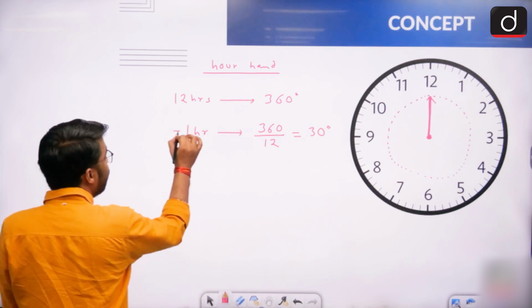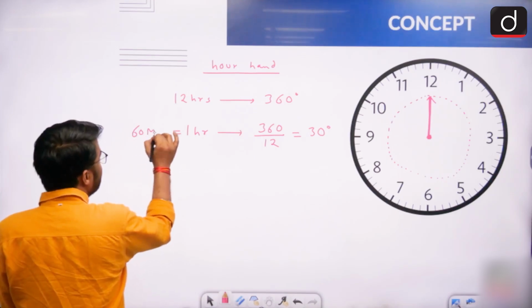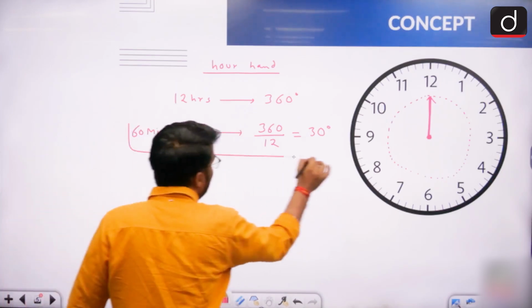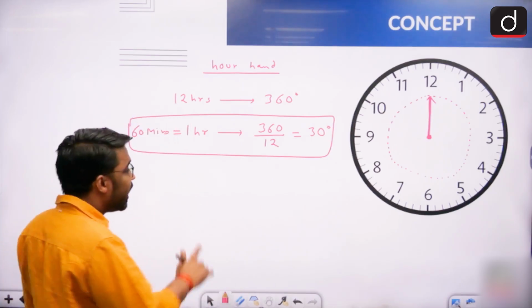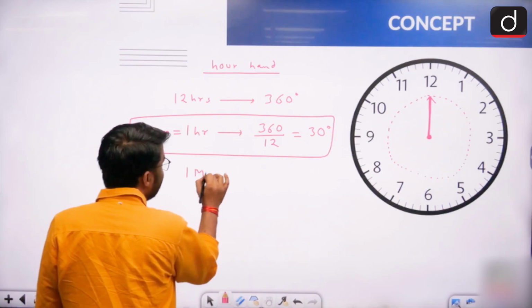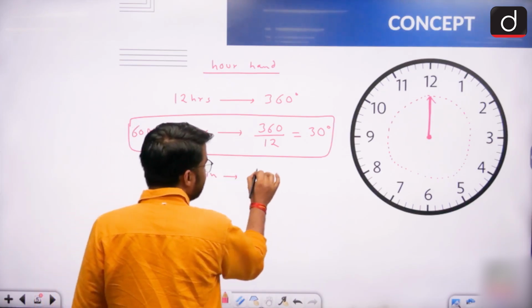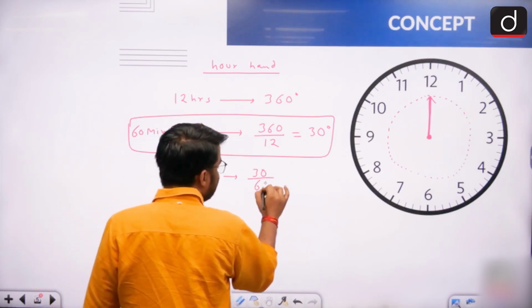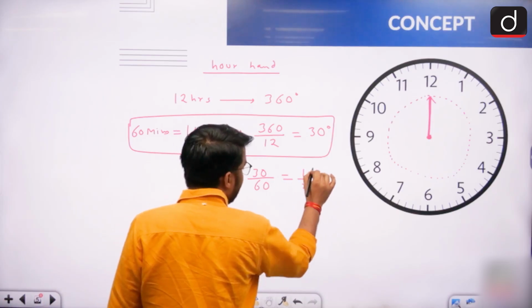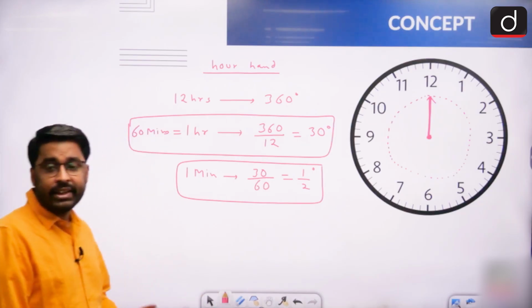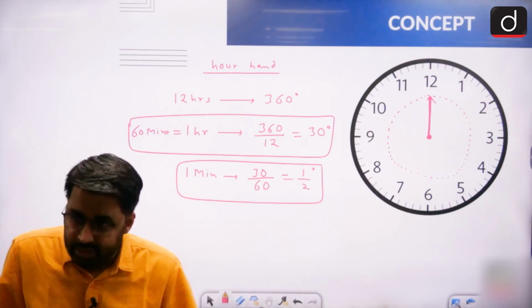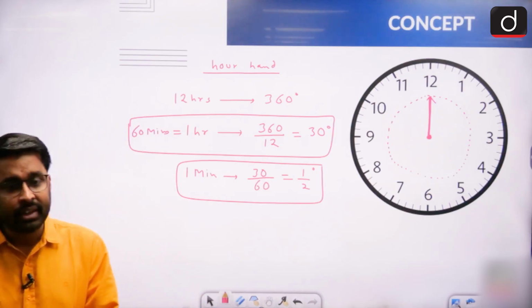And 1 hour is of how many minutes? 60 minutes. So in 60 minutes of time, my hour hand travels how many degrees? 30 degrees. In 60 minutes, if my hour hand travels 30 degrees, then in 1 minute, how many degrees will it travel? You will say divide 30 with 60, it will be half degree. So now I have to memorize these 2 points, that in 1 minute my hour hand travels half degree and in 1 hour my hour hand travels 30 degrees.